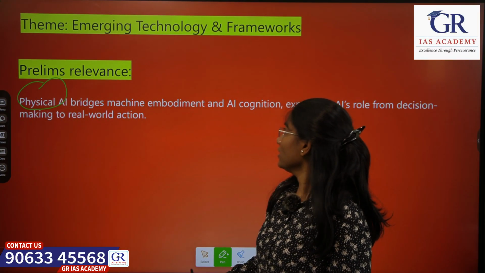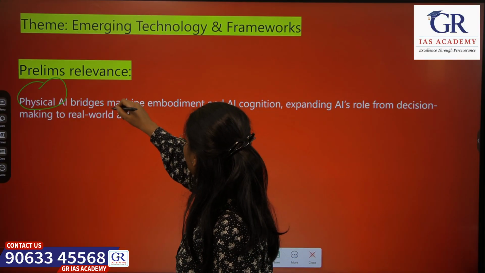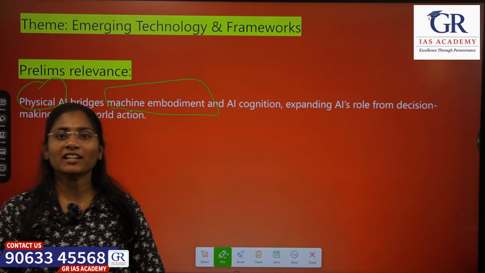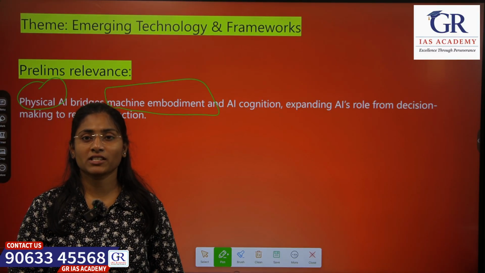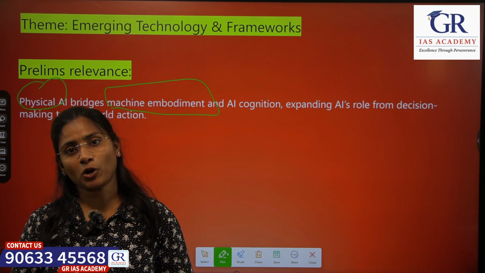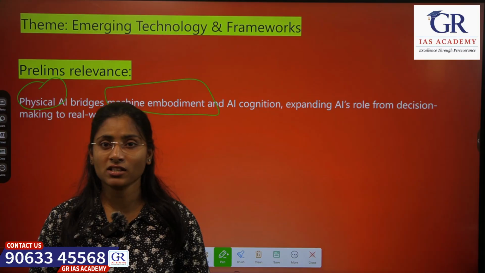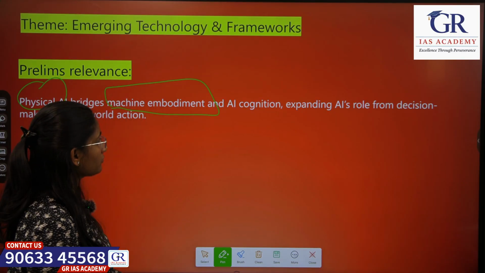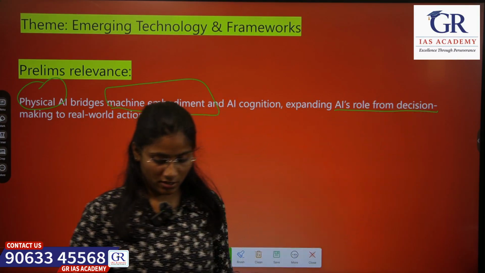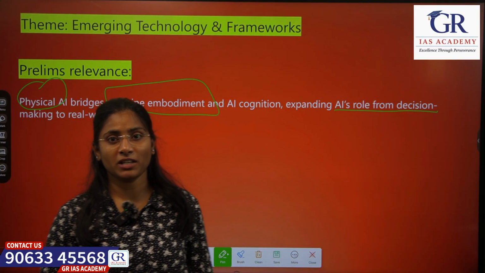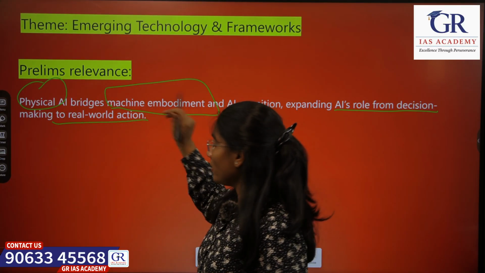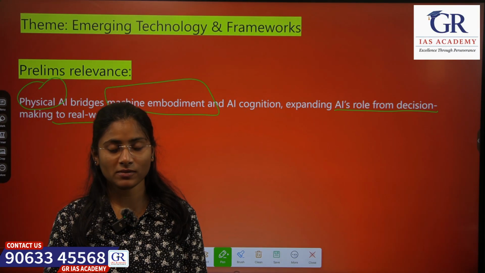Physical AI allows us to integrate AI into physical machines and then utilize this for our many problems, and we will be finding solutions for our problems, which helps us enable AI to take decisions when and where required and to solve real world problems.